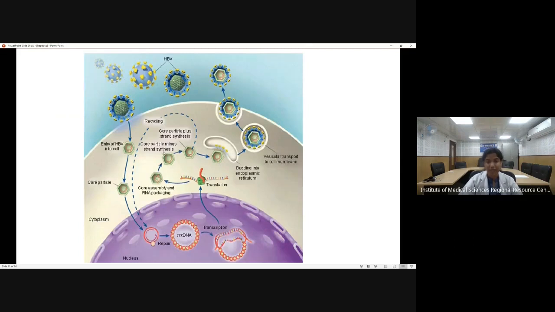Now, the life cycle. Like any of the viruses, while the RNA virus does not incorporate into the DNA, hepatitis B, being a DNA virus, will incorporate into the DNA. It will reach the surface of the hepatocytes, then it will be endocytosed, then it will be integrated into the host DNA, then there will be transcription, translation, and ultimately release back into the circulation.